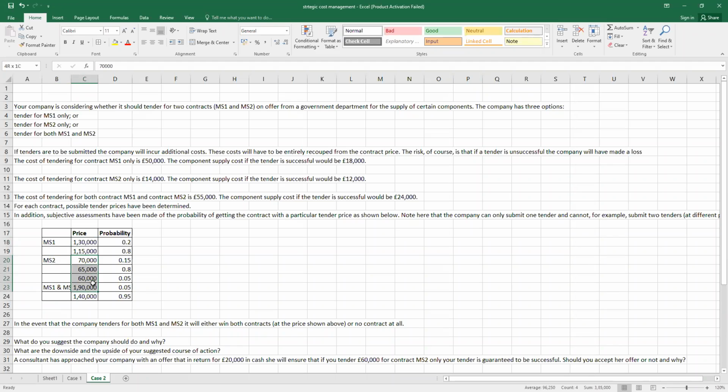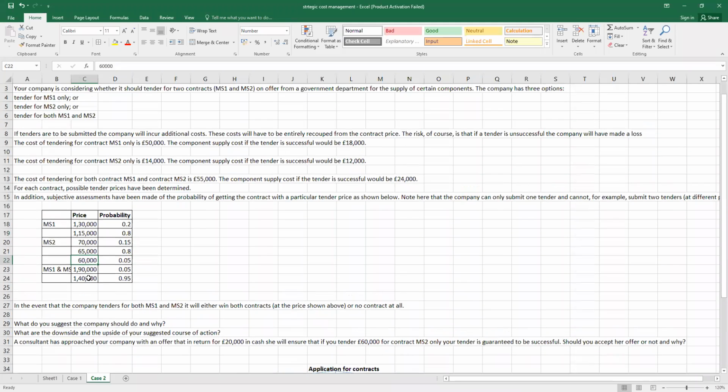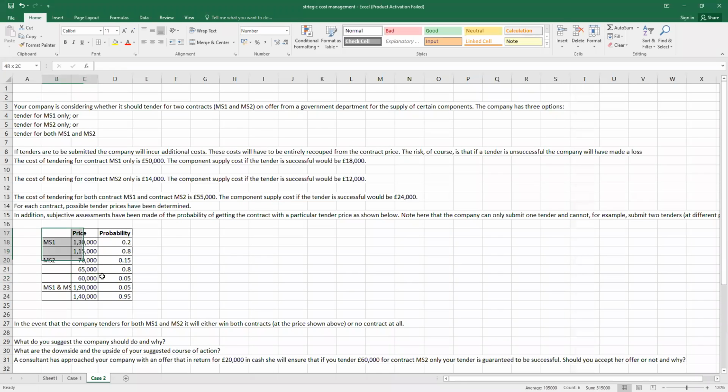And if you look at MS2 also, guys, 80% are saying 65,000 will be recovered. 15% are of the opinion that 70,000 will be recovered, while 5% are saying 60,000 will be recovered. So now, if we follow this, we need to decide whether we should go for MS1 or MS2 or for both.